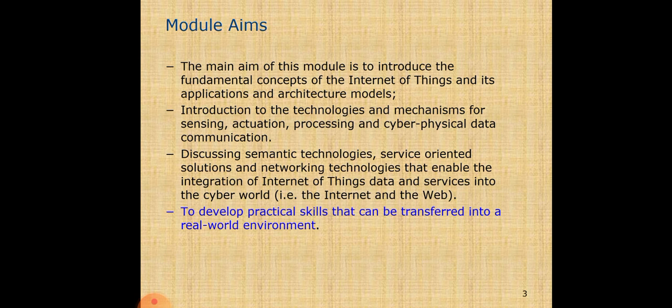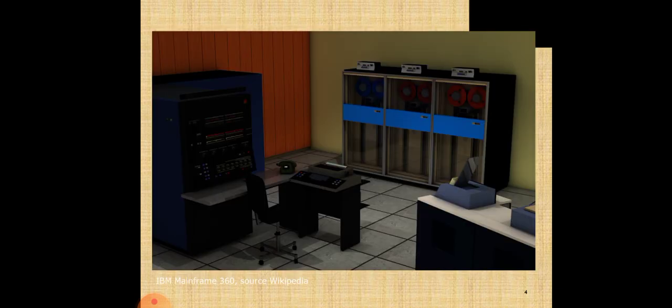Here we also see an introduction to the technology mechanisms: sensing, actuation, processing, and cyber-physical data communication, and we discuss the semantic technologies, service-oriented solutions, and networking technologies that enable the integration of IoT data and services into the cyber world, for example the internet and the web. The aim is to develop practical skills that can be transferred into a real-world environment, like automation systems, where we need to control all the modules by network connectivity.